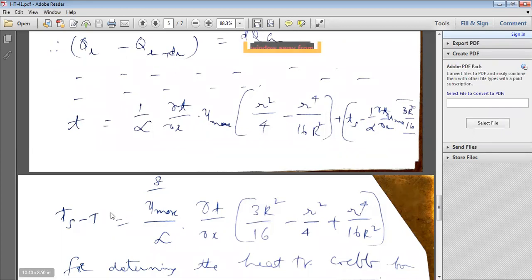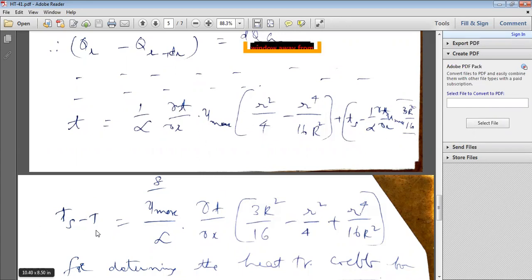Finally, Ts minus T, the surface temperature minus the temperature at any value of r, is equal to u max by alpha dou T by dou x, and within the square bracket, 3R square by 16, and this becomes minus, this becomes plus. Instead of small t, take capital T, and instead of small ts, capital Ts, then simplify this equation.